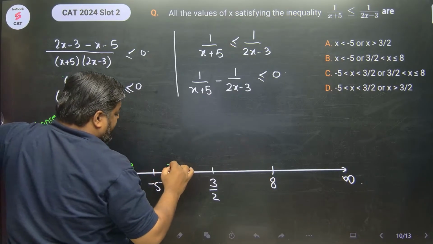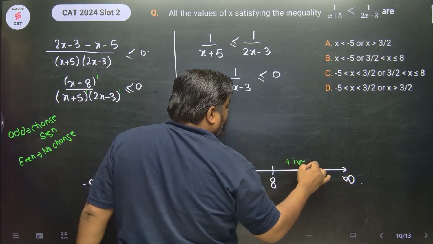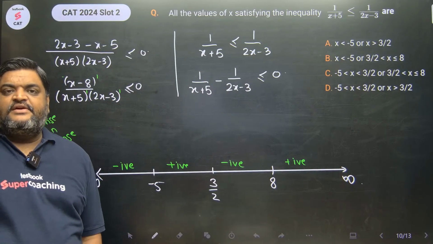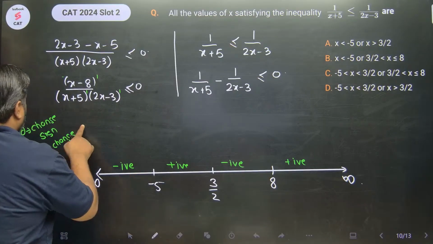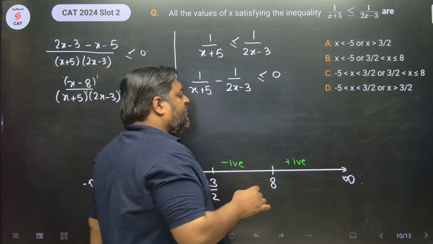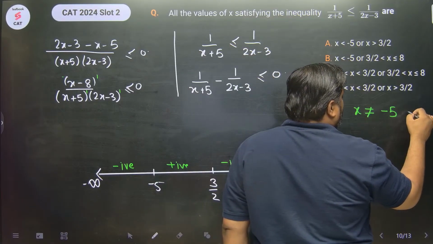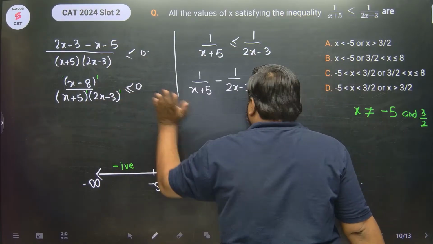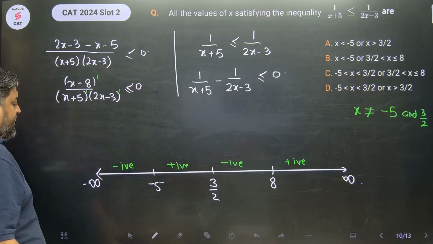Luckily we have power odds everywhere. So we have a change of sign everywhere, positive and then negative and then positive. So these are the values of x for which this would be negative and positive respectively. One thing to keep in mind is x cannot take value minus 5 and 3 by 2, right? Denominator pe you cannot have 0. So x will not be equal to minus 5 and 3 by 2, right? Because अगर x 3 by 2 हो गया तो denominator will be 0. That is not possible.